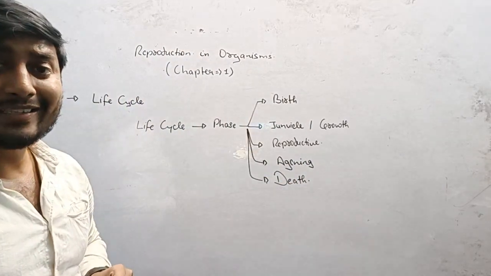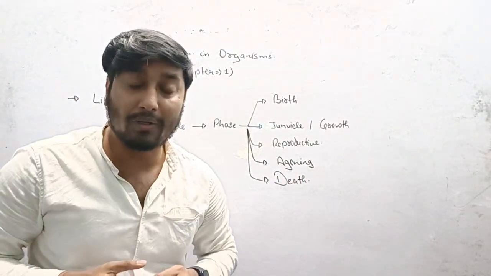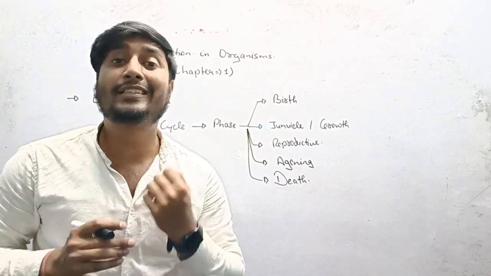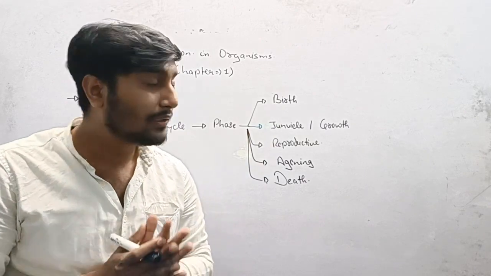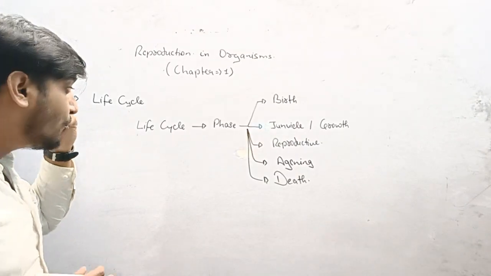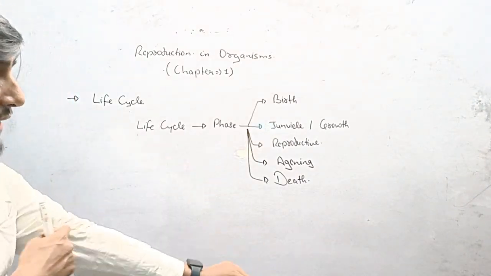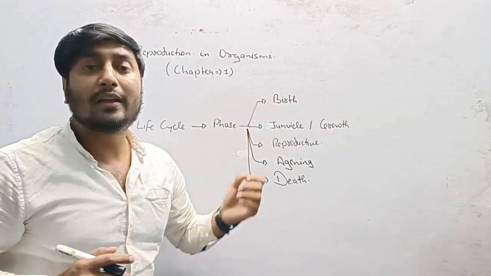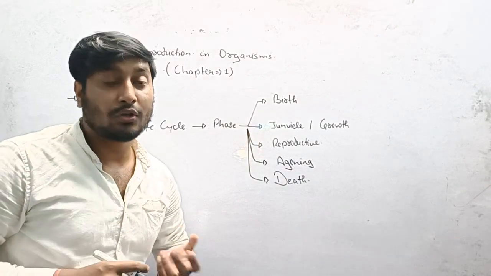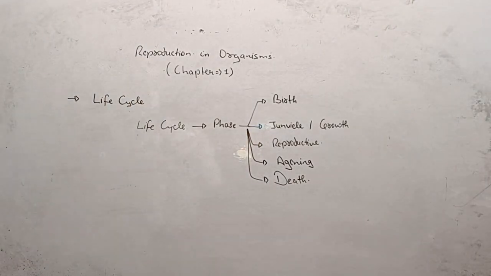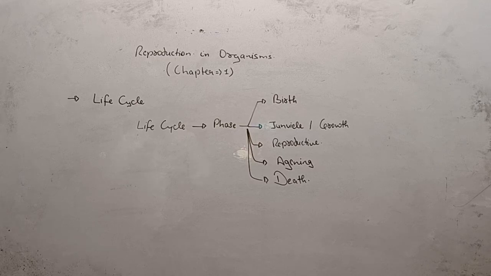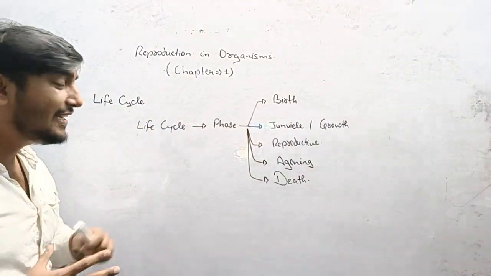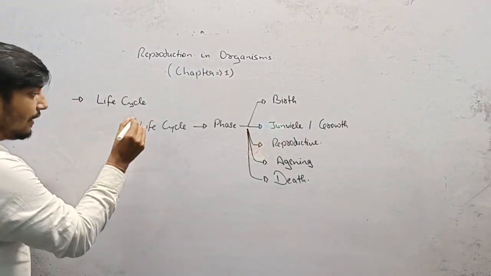In the last phase of life, the death phase, body activities get stopped, right? So all these phases are known as the life cycle. The life cycle is the phase between birth and natural death, right? Natural death, not the accidental one. The period from birth to natural death is known as the life cycle. Now we're going to discuss examples of the life cycle.